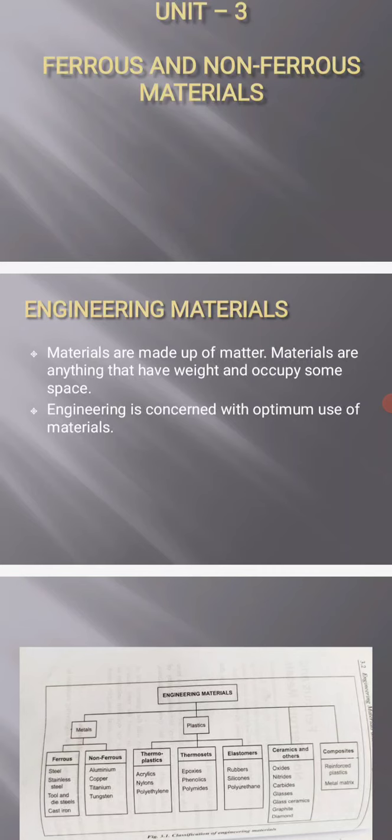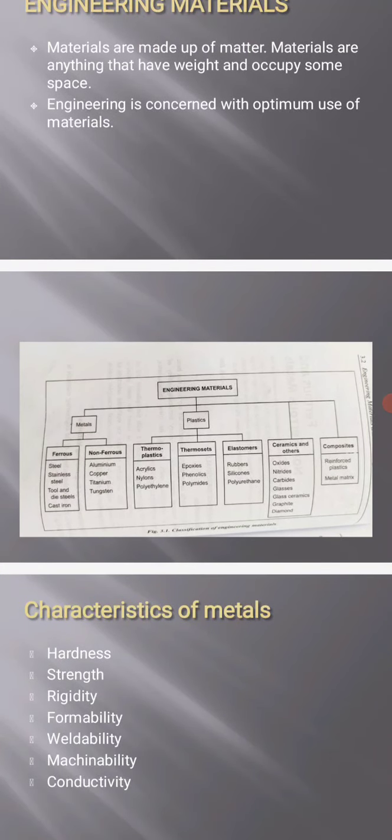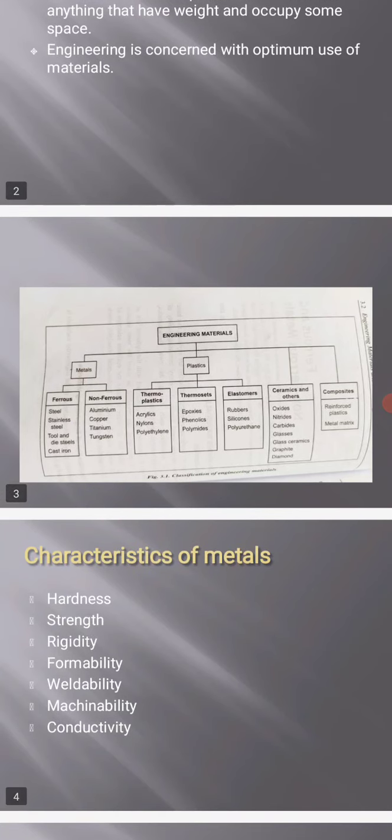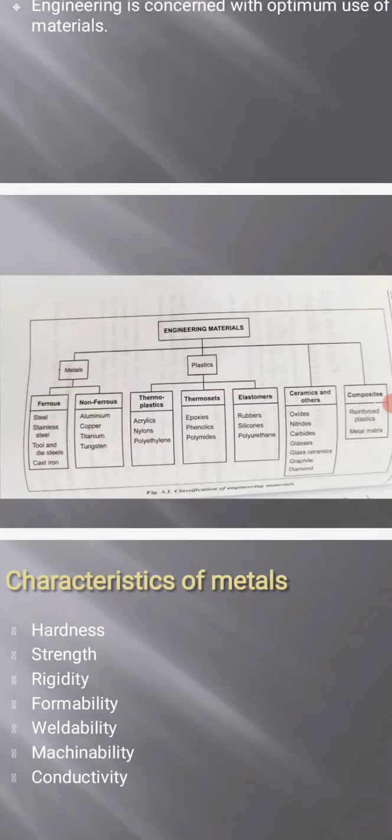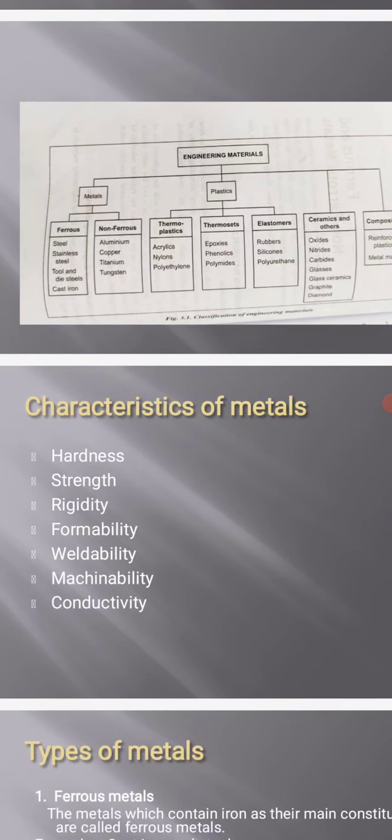Let's see the different types of engineering materials. They are classified into 4 types: metals, plastics, ceramics and composites. First is metals. Metals are classified into 2 types: ferrous materials and non-ferrous materials. Ferrous materials have iron as their main constituent. Types of steel: stainless steel, tool and die steels, cast iron.